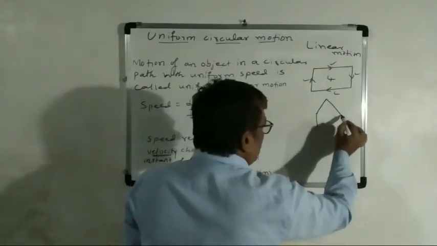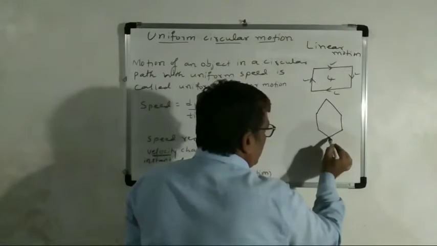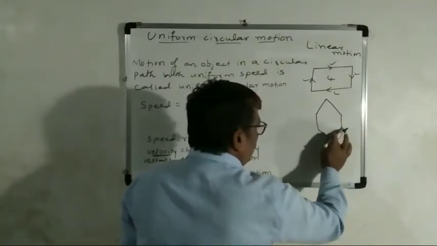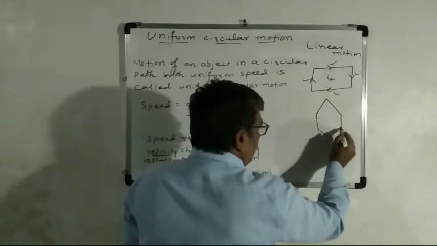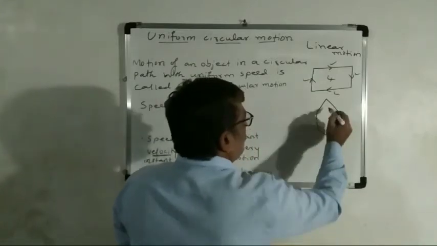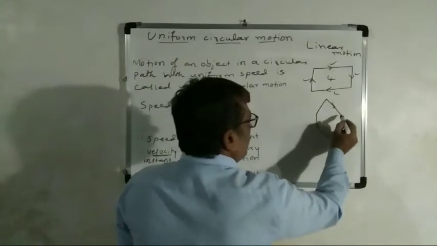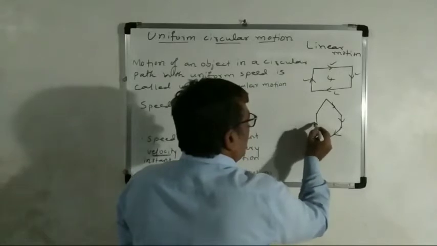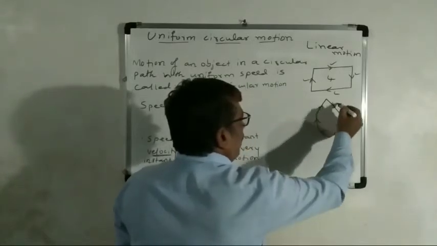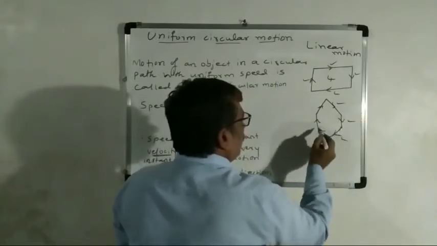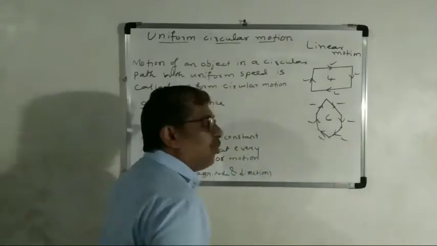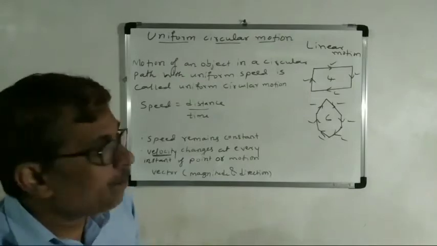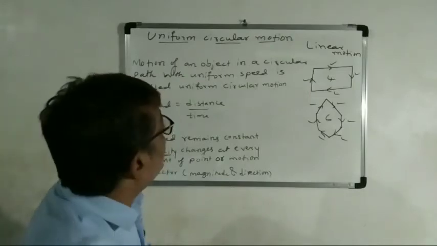Hexagonal means like this. In the hexagonal path. See here and here, here and here. Okay, like this it moves. 1, 2, 3, 4, 5, 6. So how many times does it change the direction? 6 times. Now, we will take the circular.